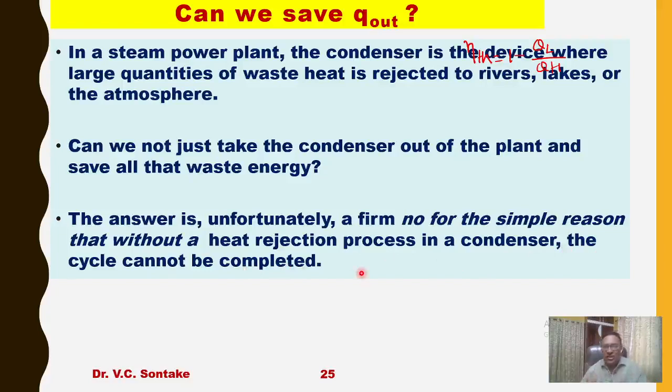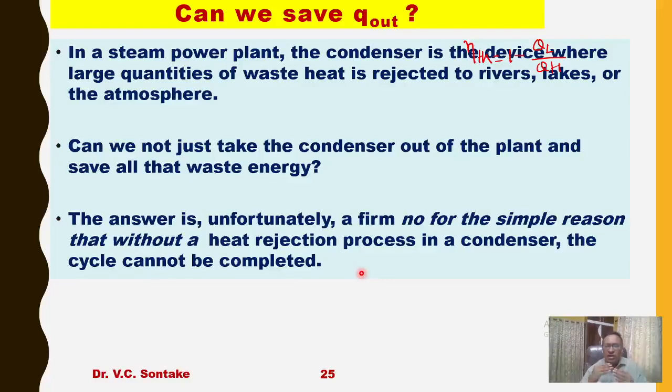Unless we complete the cycle, we cannot complete the processes in a cyclic heat engine. So if we could reduce the heat rejected to the sink to 0, its thermal efficiency would become 100%.